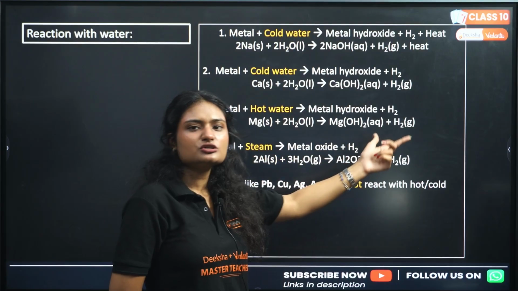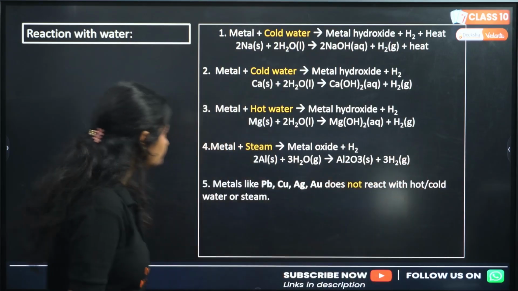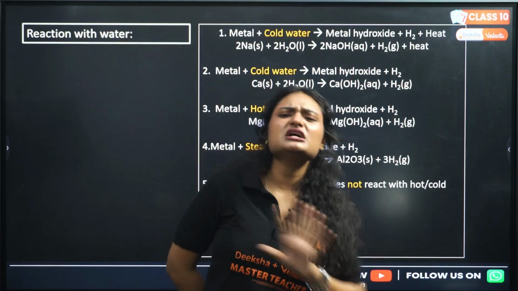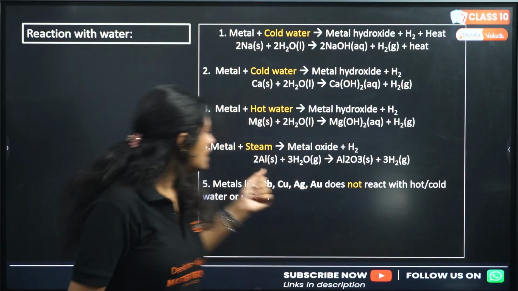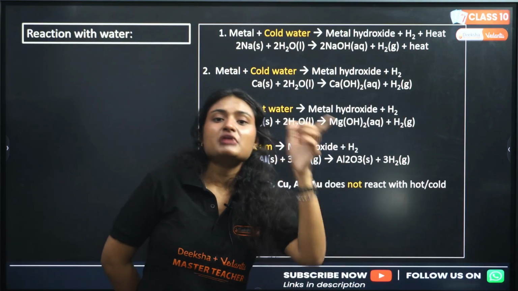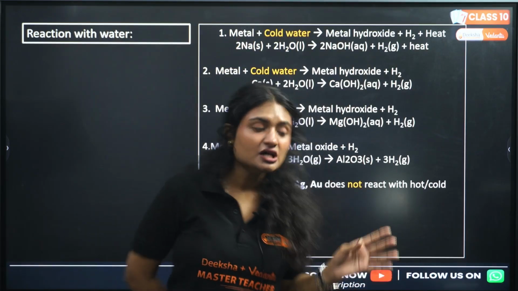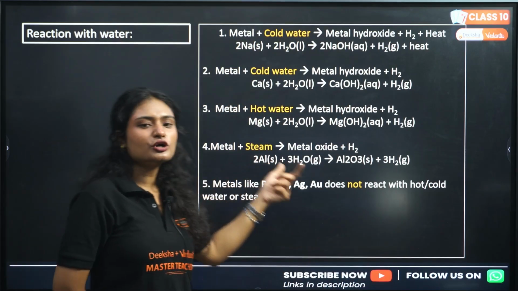They will form magnesium hydroxide and hydrogen gas evolves. Now, if you go further down the reactivity series, the metals are much less reactive, and thus they will react with water vapors. Water vapors have a higher temperature, greater than 100 degrees Celsius. So those metals will react with water vapors.